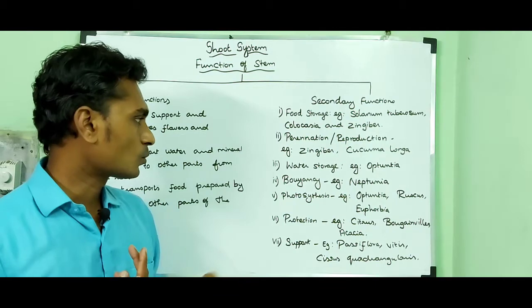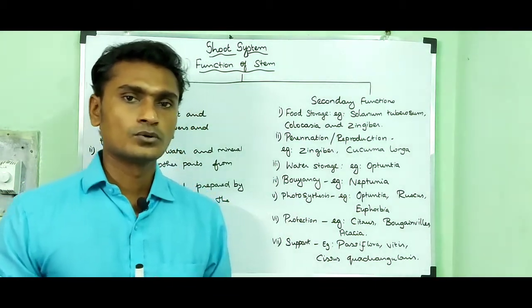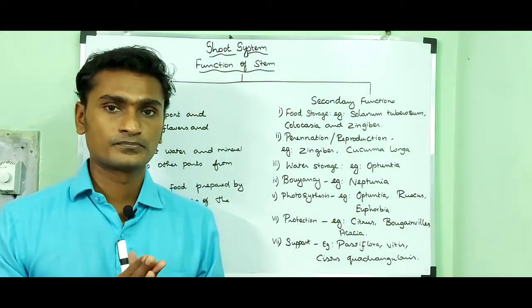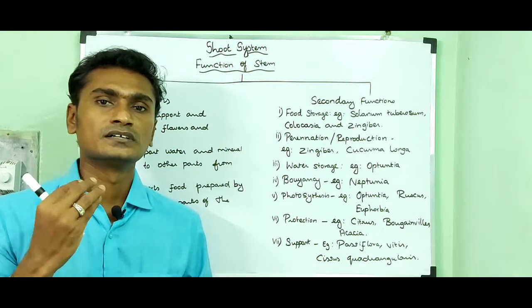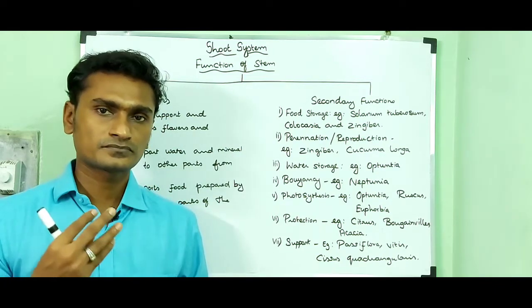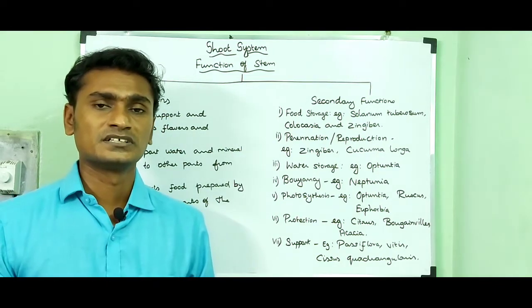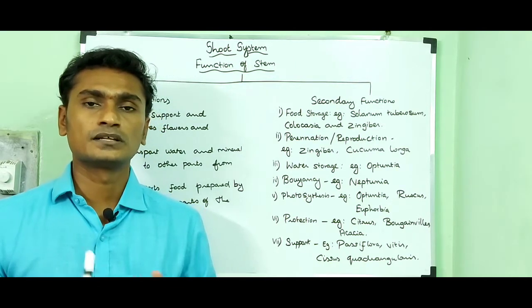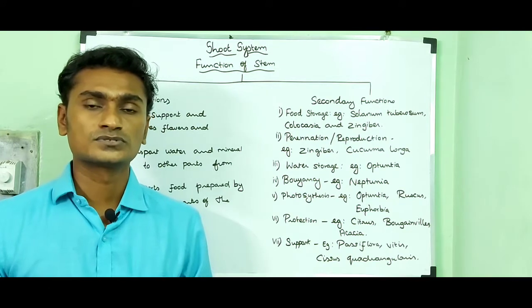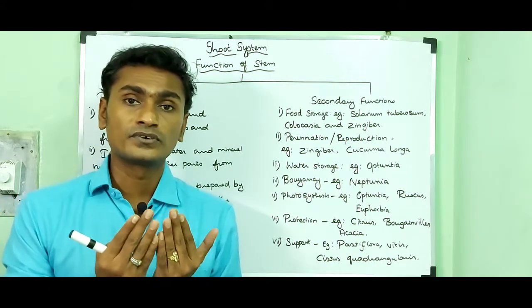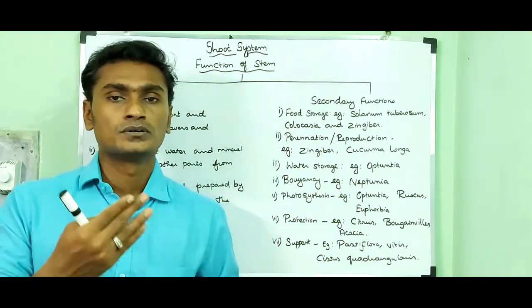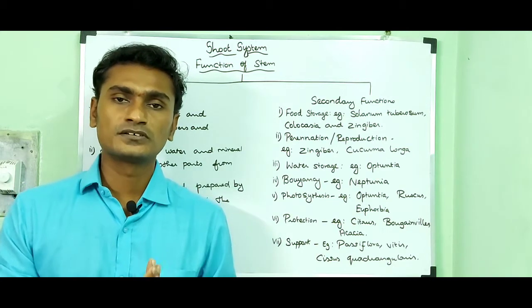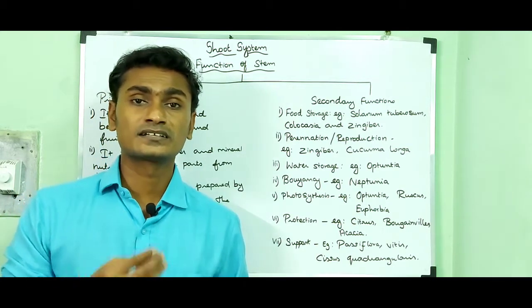சரிங்களா? Then water storage. Opuntia is a xerophytic plant. So it lives in a drought area. It has to store the water. Otherwise, the plant cannot survive. So the stem gets modified and it can store water. சரிங்களா? அந்த opuntia வந்து பாத்தீங்கன்னா தண்ணீர் இல்லாத இடத்துல தான் வாழும்.